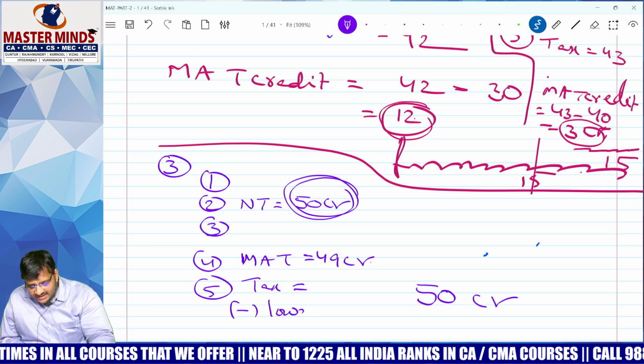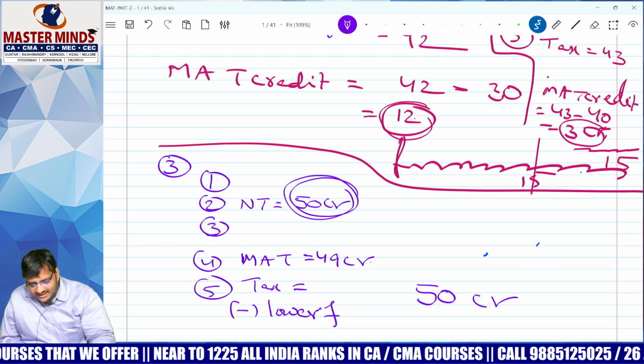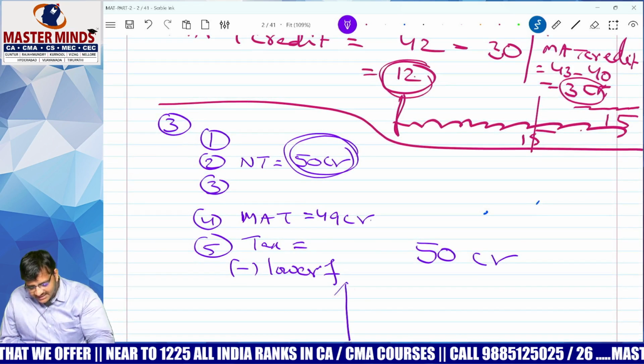Lower of. Government always will say whichever is lower. Lower of dash dash dash. Lower of. Come on.